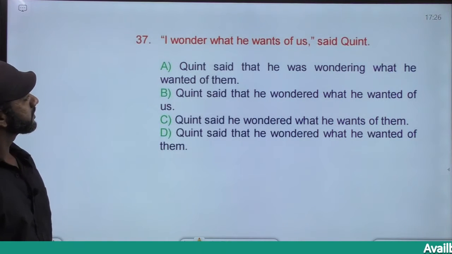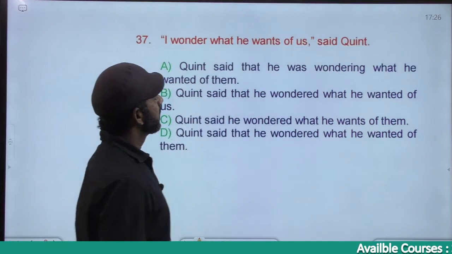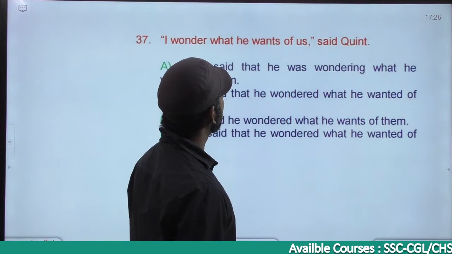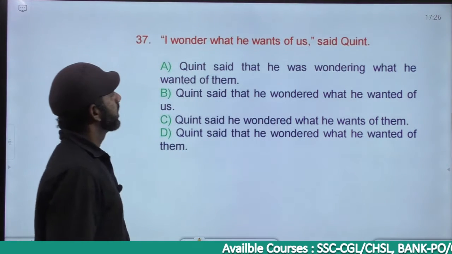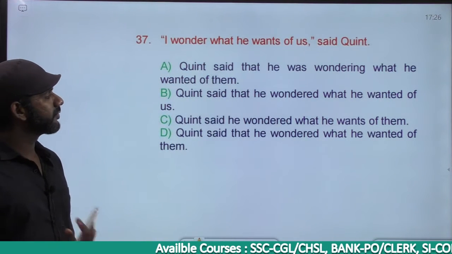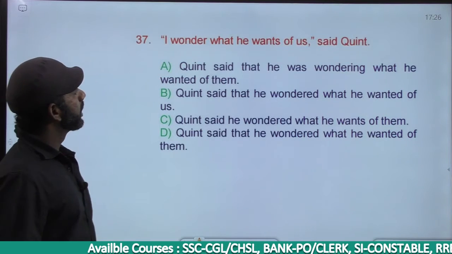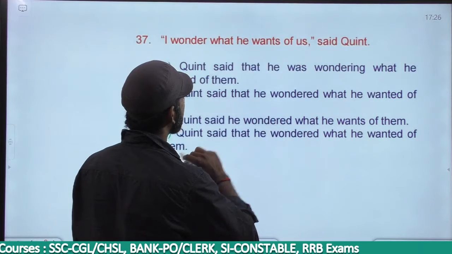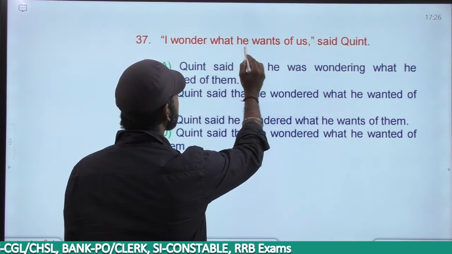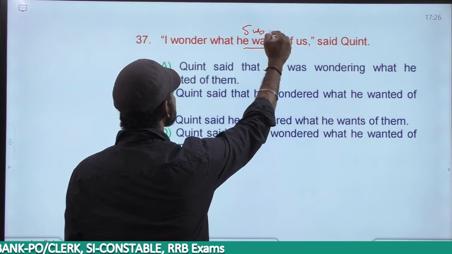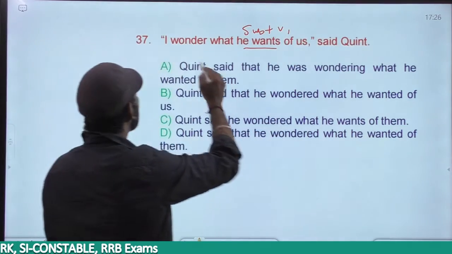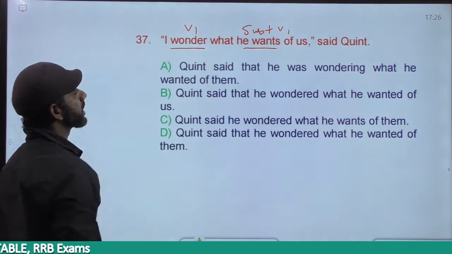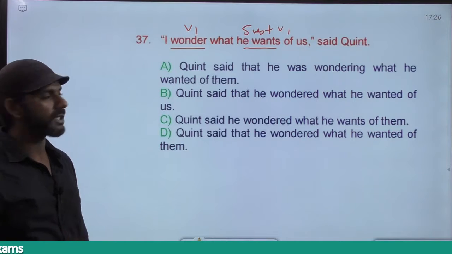The next one. "I wonder what he wants of us," said Quint. Now, "he wants" is simple present, subject plus V1. Simple present must become simple past. "I wonder" is also simple present. Simple present must become simple past.